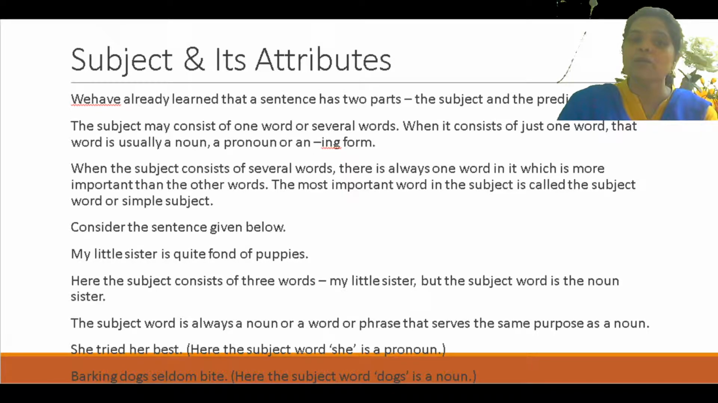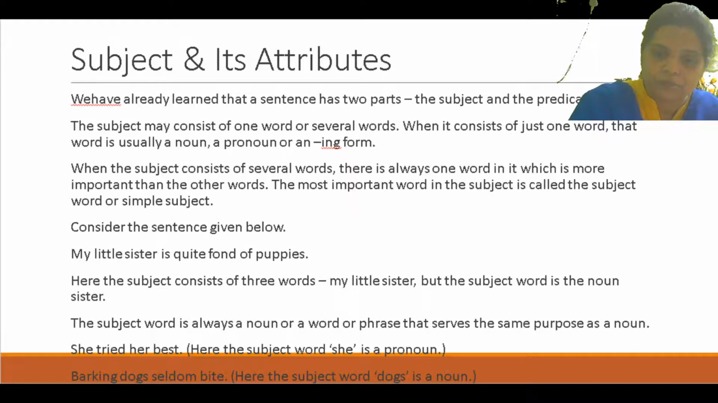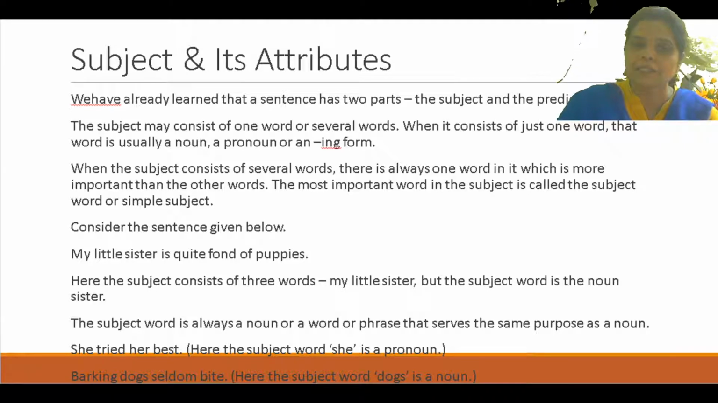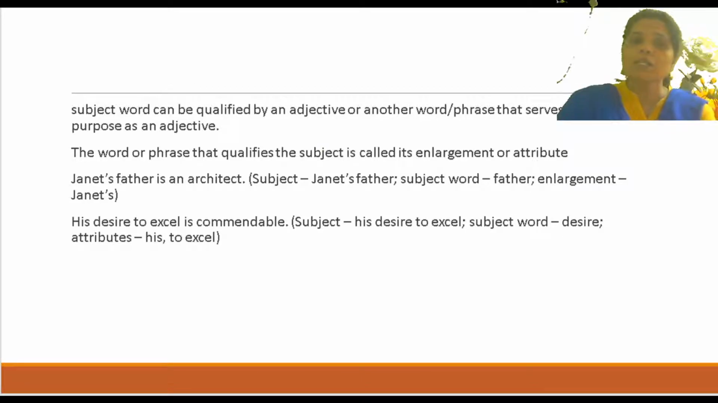And the subject word is always a noun or a word or phrase that serves the same purpose as a noun. Now, she tried her best. Here the subject word is she, a pronoun. Barking dogs seldom bite. Here the subject word is dogs, a noun. Now next, subject words can be qualified by an adjective or another word or phrase that serves the purpose of an adjective. So the word or phrase that qualifies the subject, the word that qualifies the subject, in my little sister.